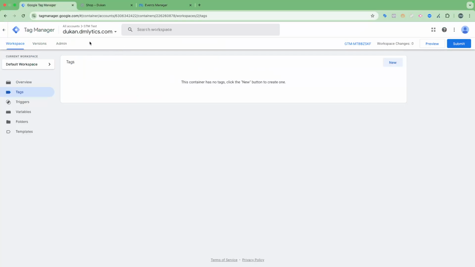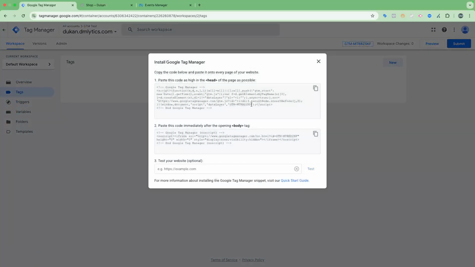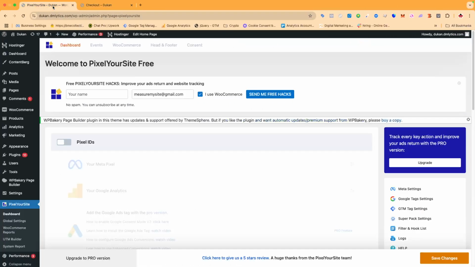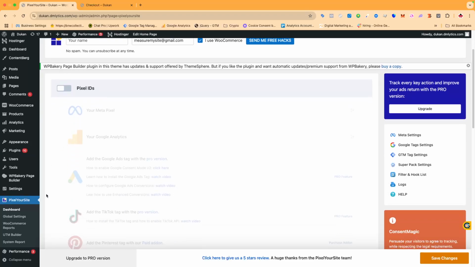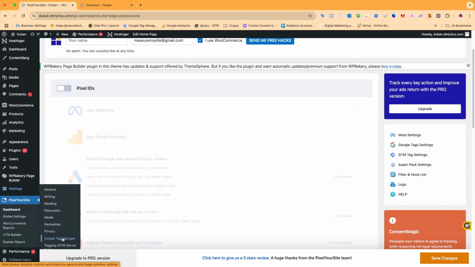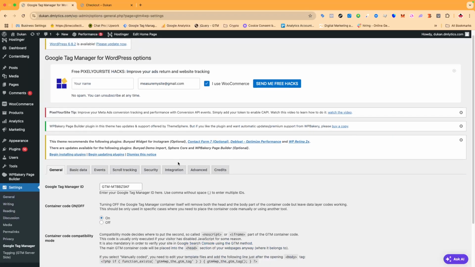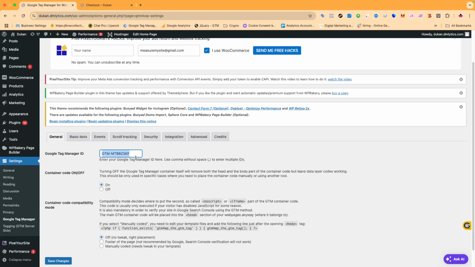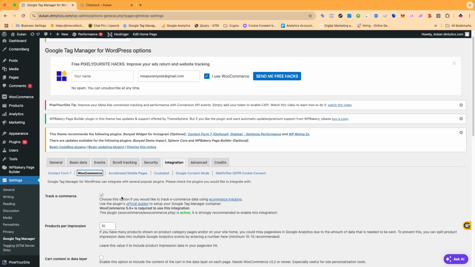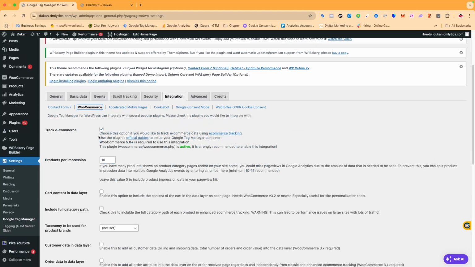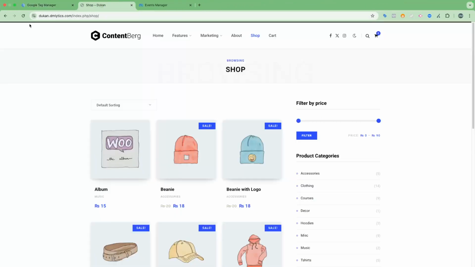To do that, first of all, you need to have a Google Tag Manager account. So you need to create a Google Tag Manager container, and then this is the GTM ID. So what you do is go to your WordPress, and here I have installed another plugin for Google Tag Manager. Here I have inserted the Google Tag Manager ID, and from the integration WooCommerce, I have ticked this track e-commerce option. What this will do is build a data layer on the website, which I can use to install the relevant conversions or events on my website.